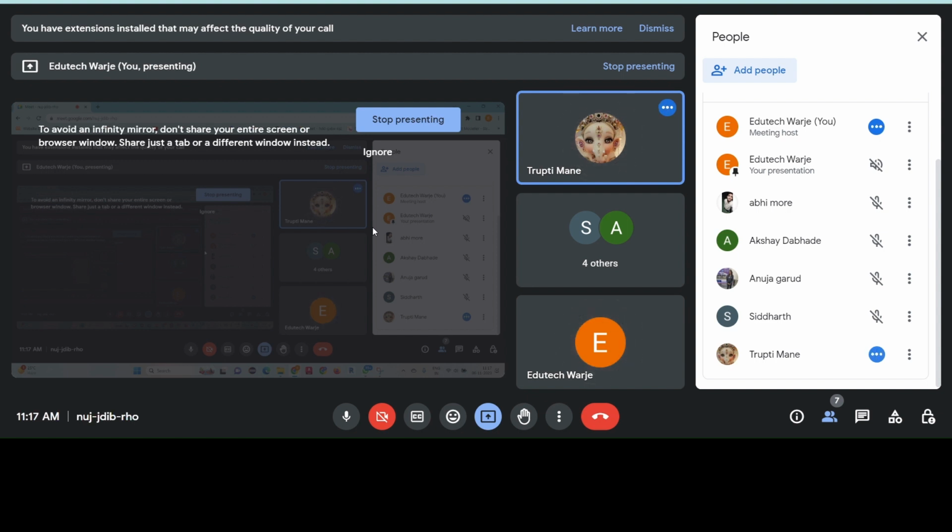Okay. Akshay, what is a default keyword argument in a function? A default argument is defined with a default value. Such parameters are optional during a function call. If no argument is provided, the default value is used, and if an argument is provided, it will override the default value. Okay, good one.